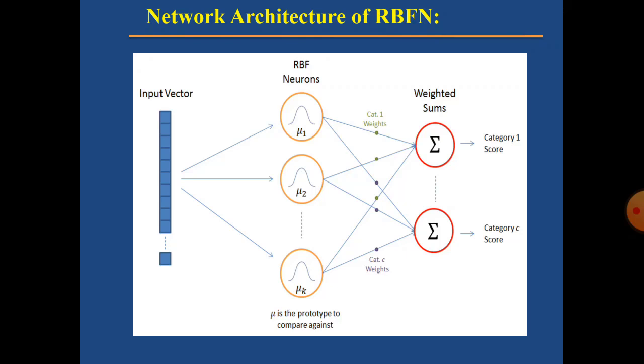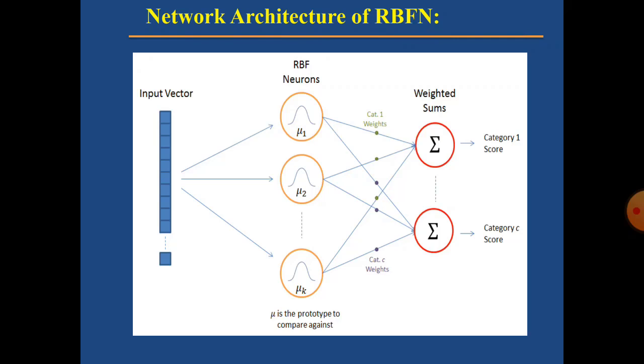Now we will see the input vector. Here we are going to classify an n-dimensional input vector, and the entire input vector is shown to each of the RBF neurons. So whatever RBF neurons are there, they are able to see the entire input vector. That's what the author is telling.